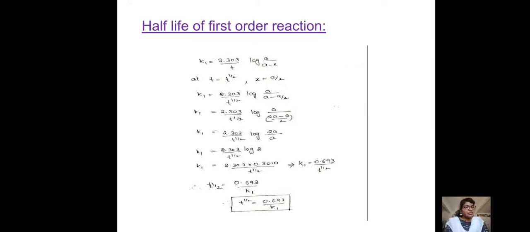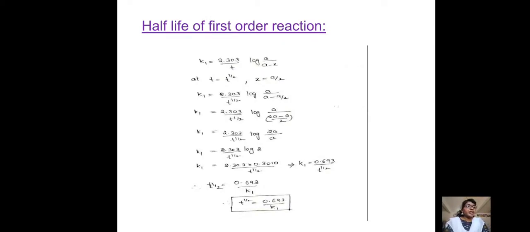Or simply, the time taken for the concentration of the reactants to fall to half of its initial value is the half-life of that reaction.